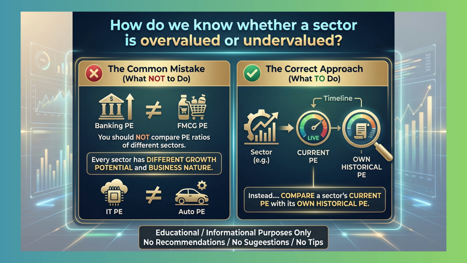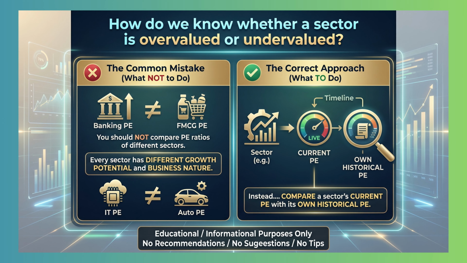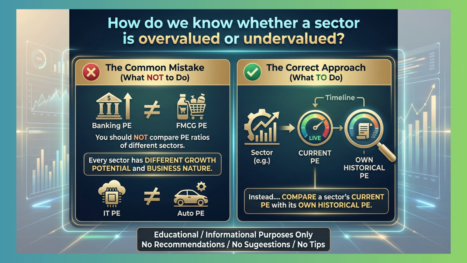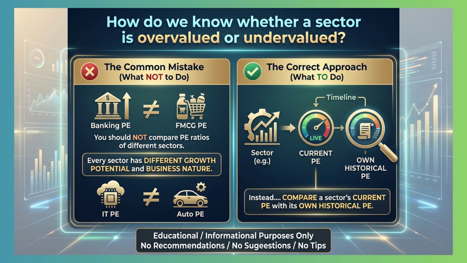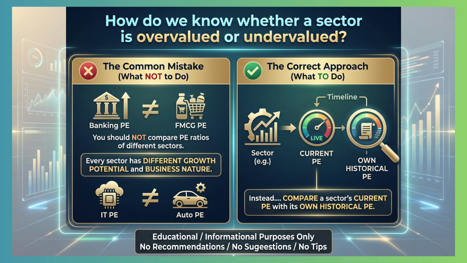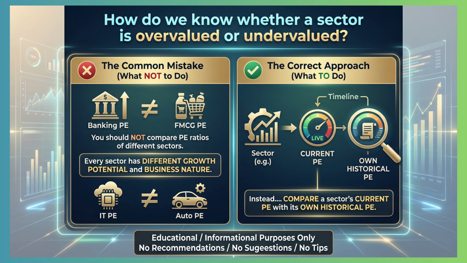How do we know whether a sector is overvalued or undervalued? Many investors make a mistake here. We should not compare PE ratios of different sectors. For example, bank PE cannot be compared with FMCG PE, IT PE cannot be compared with auto PE. Every sector has different growth potential and business nature.